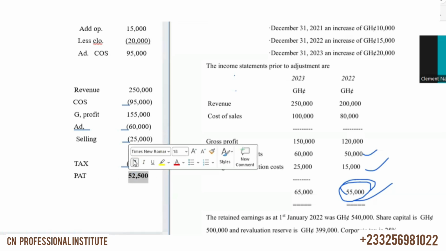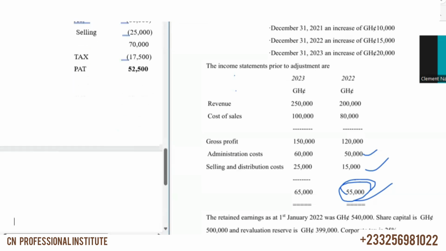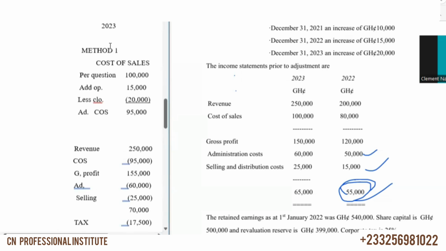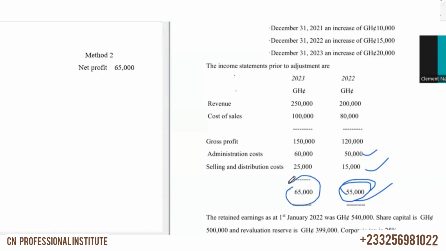If you want to use method 2, okay, let's do method 2 and then we'll revise our retained earnings. So with method 2, you bring your net profit. And what's our net profit? Our net profit for 2023 is 65,000. So this one here, you want to pick this 55,000 and do the adjustment to it.